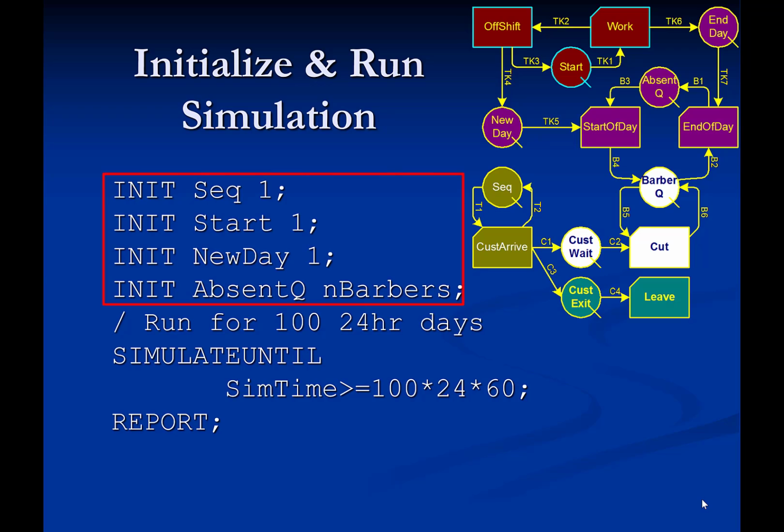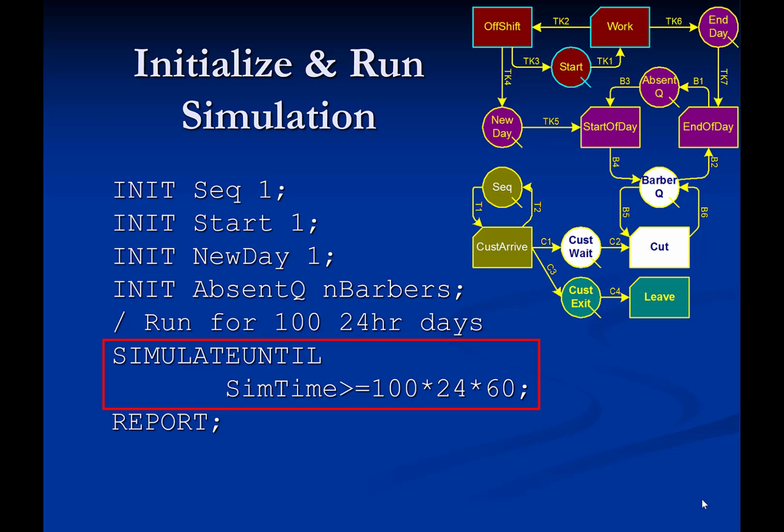The init statements define the contents of queues at the start of simulation. Queues sec, start, and new day are initialized with 1 token. Queue absent queue receives 3 barbers that are automatically assigned resnum values of 1, 2, and 3. The simulate until statement runs the actual simulation until its logical expression becomes true.